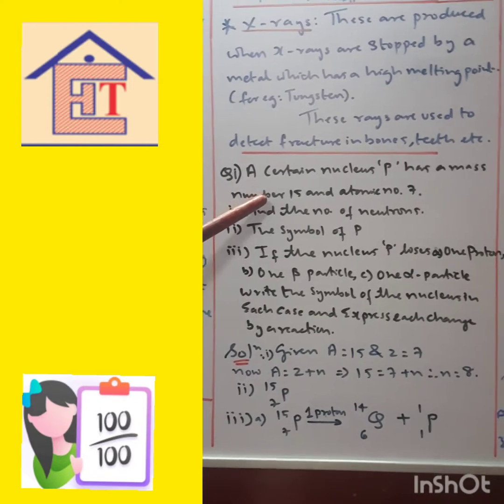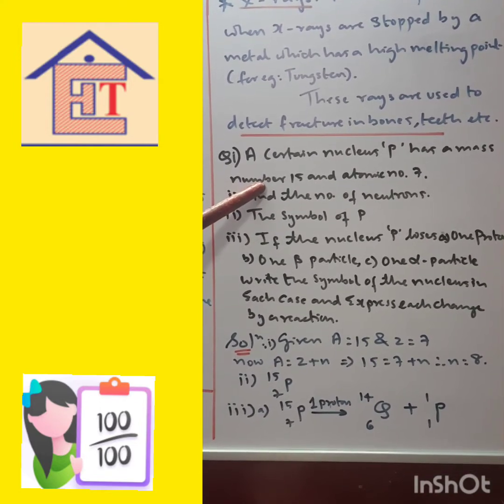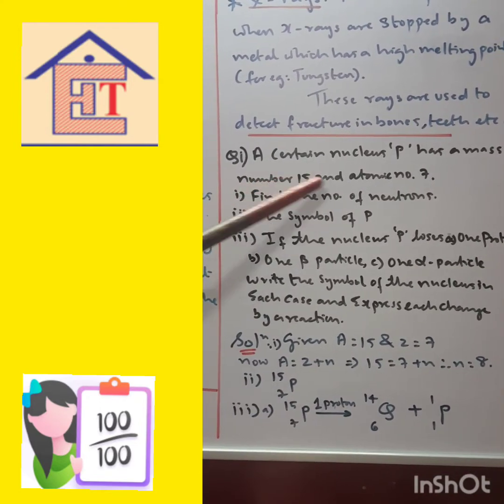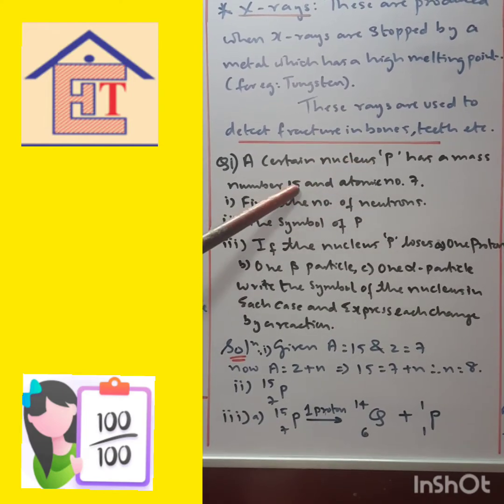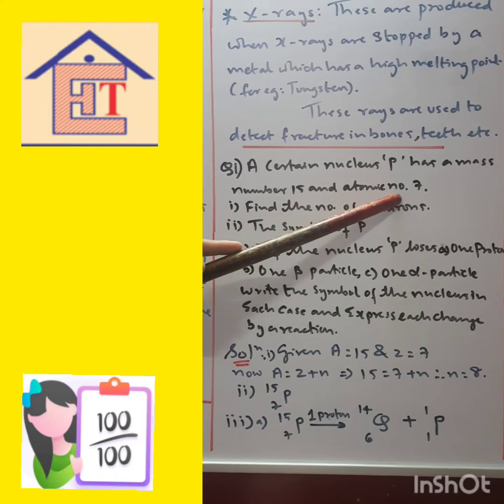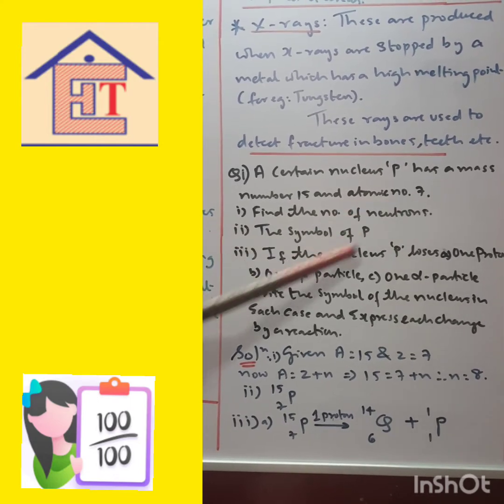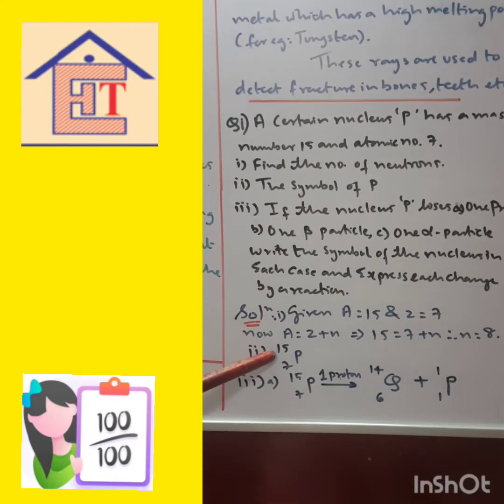Now over here the mass number is 15 and the atomic number is 7. So when you are writing this, you are going to write 15 on top and 7 below, right? How do you write the element? Like this: P, 15 and 7.